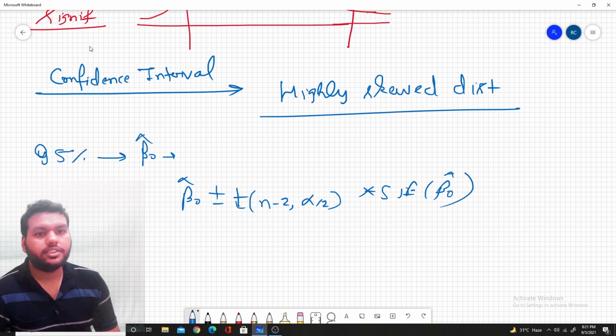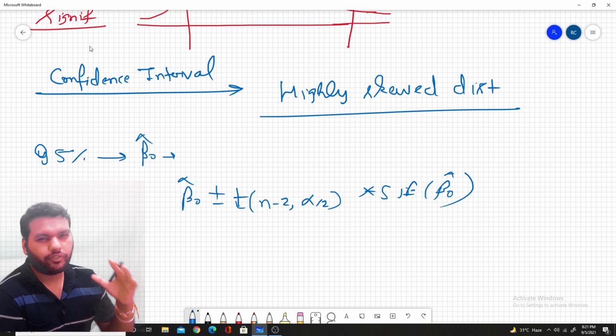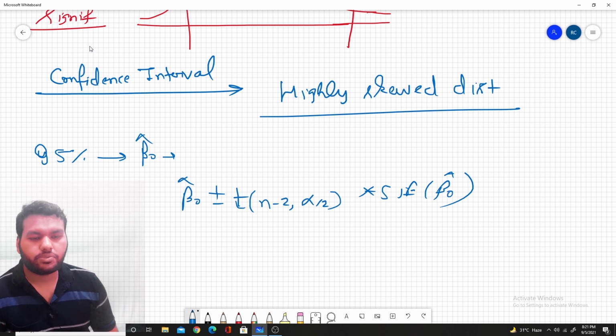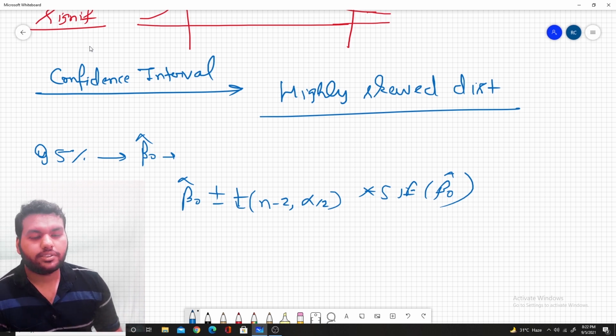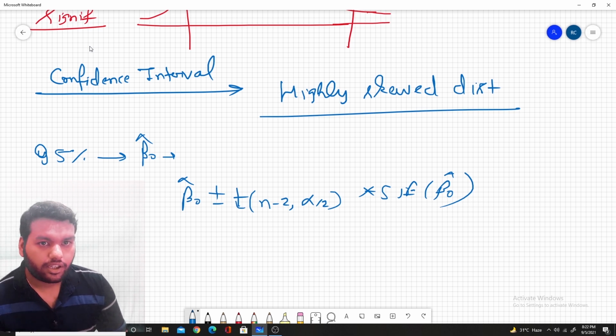So this is the second assumption we talked about, what will happen if the error does not follow the normal distribution. If you understand this, then I guarantee no more questions can come, and you will be more confident while speaking about what will happen when the error does not follow the normal distribution.